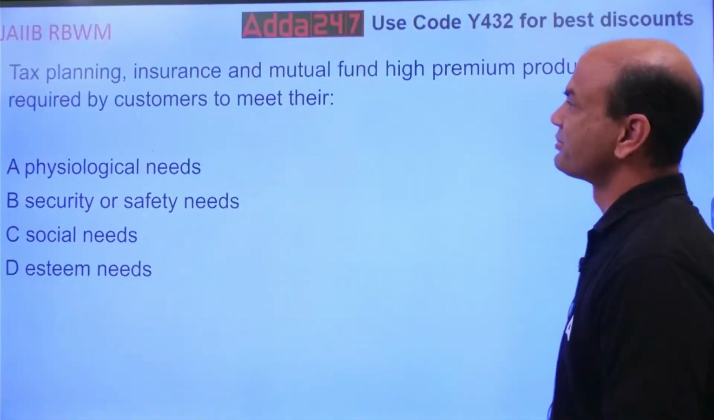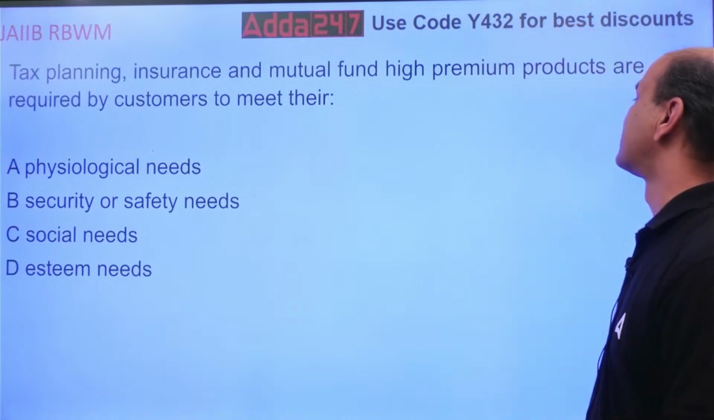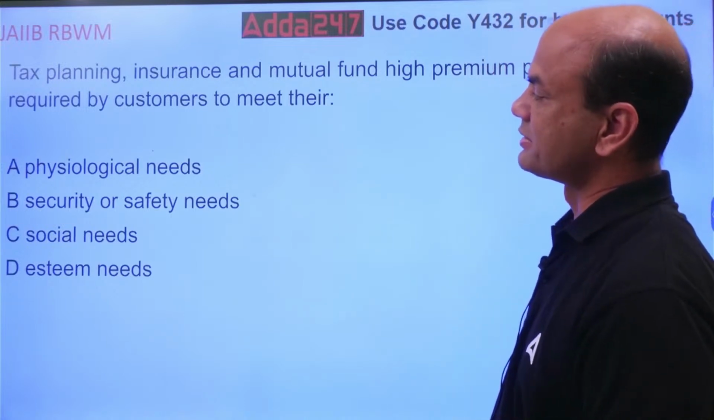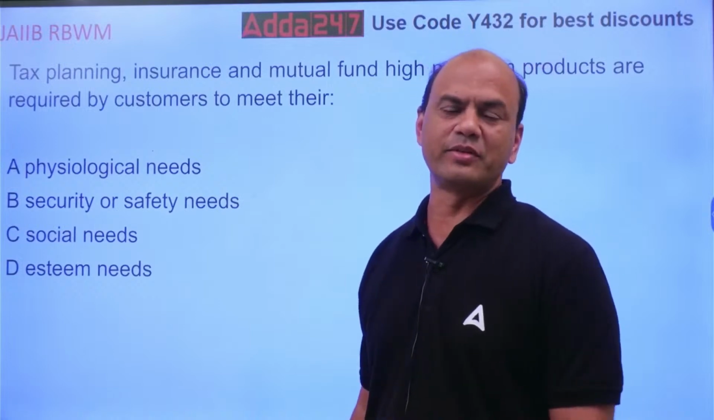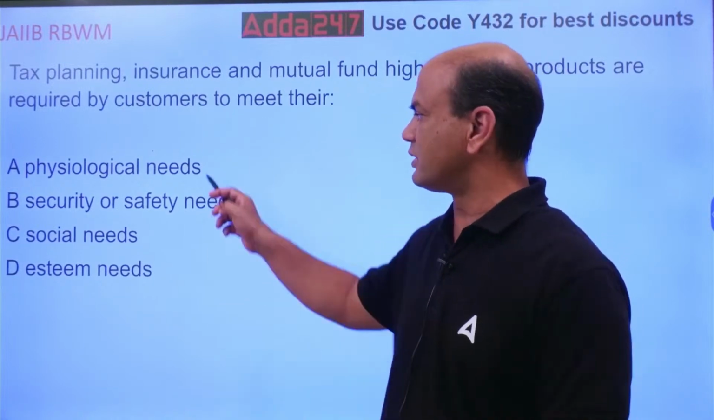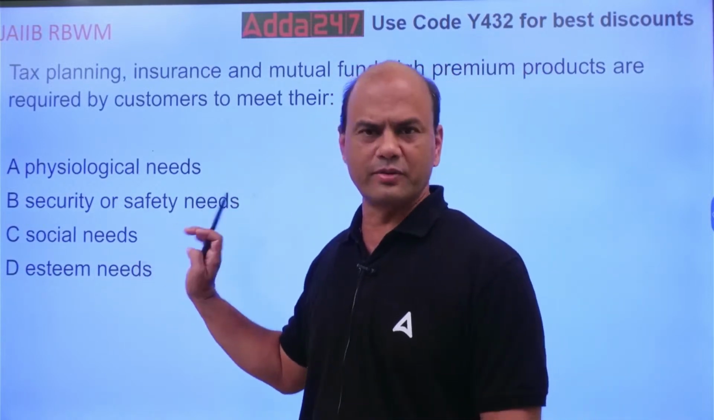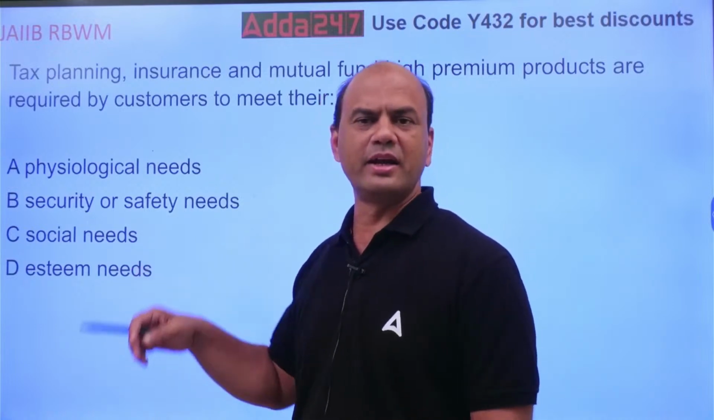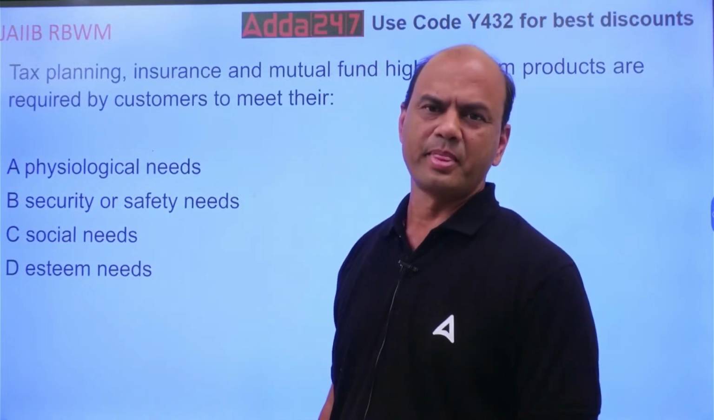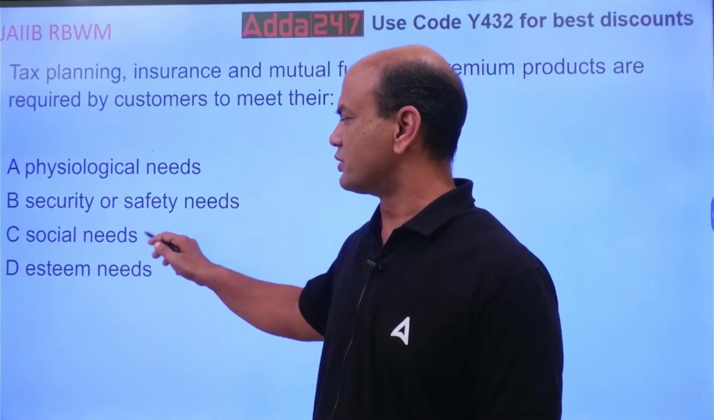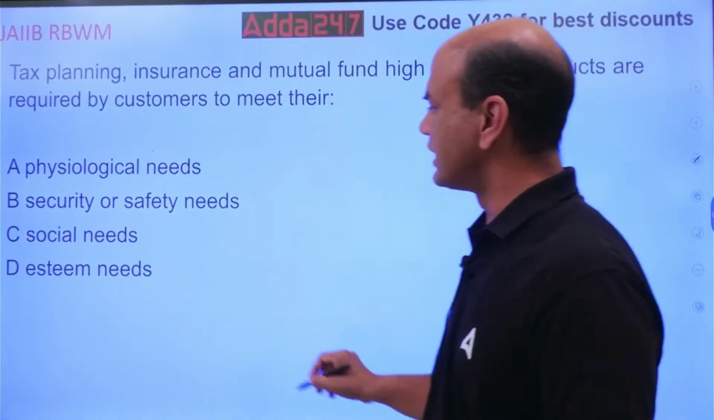First one. Tax planning, insurance and mutual fund high premium products are required by customers to meet their... Sure, tax planning will be required by almost everyone except physiological needs. Others will require a bit. Safety also not there. Social will definitely require it. Social, esteem and actualization. See, there are 5 levels in Maslow, right? We have covered this earlier. This physiological, safety, social, esteem and last one over here is actualization.